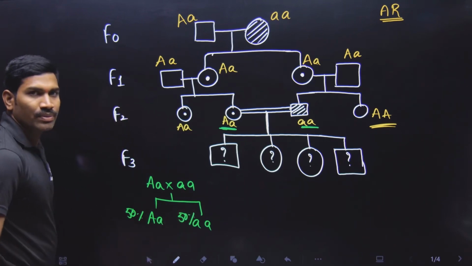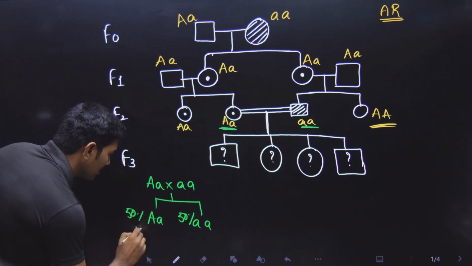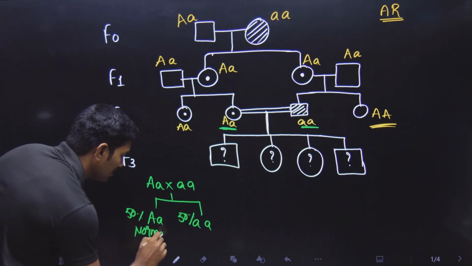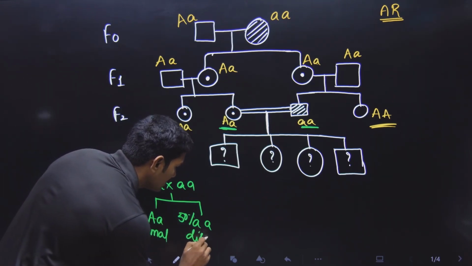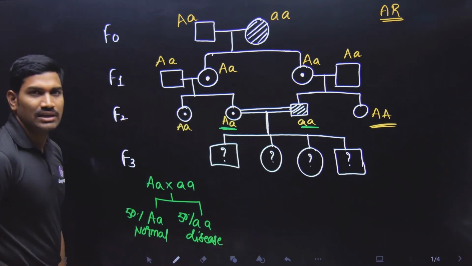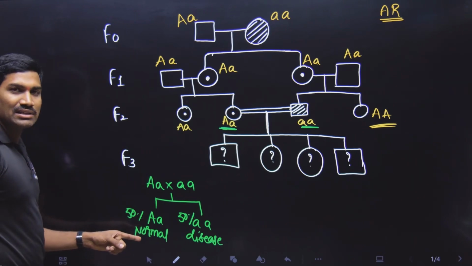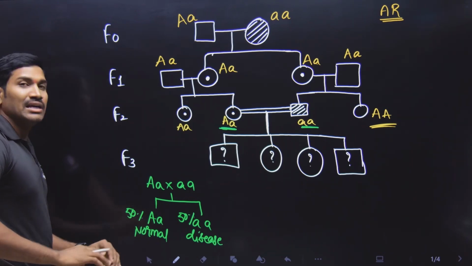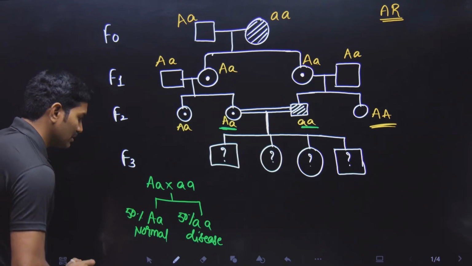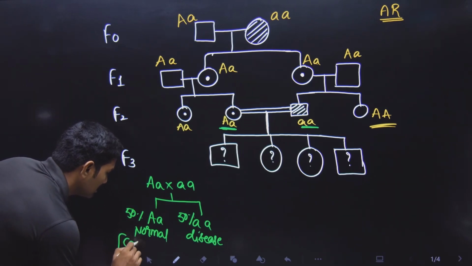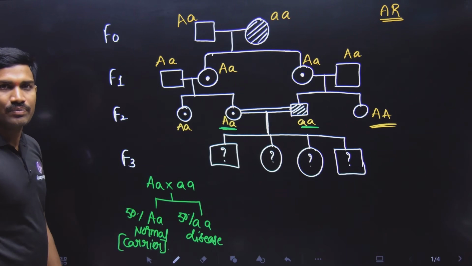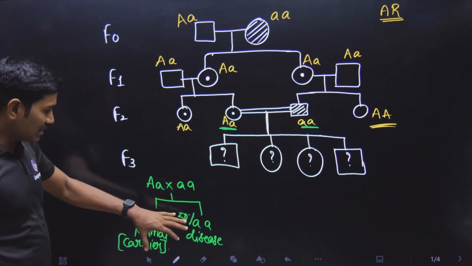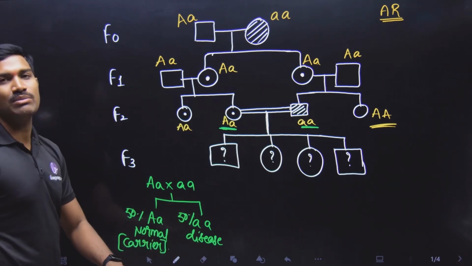Yes or no? Capital A, small a is phenotypically normal. But small a, small a is phenotypically disease containing. Is the normal one homozygous normal or heterozygous? It is heterozygous. Since it is heterozygous, can you call this a carrier? Yes, carrier. And the same concept is applicable for both males and females.